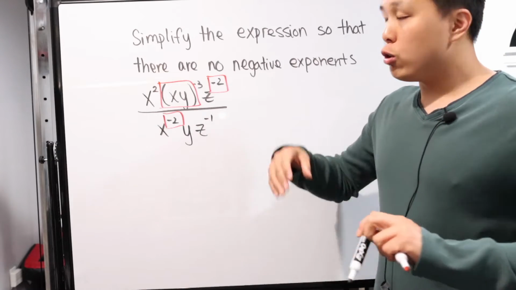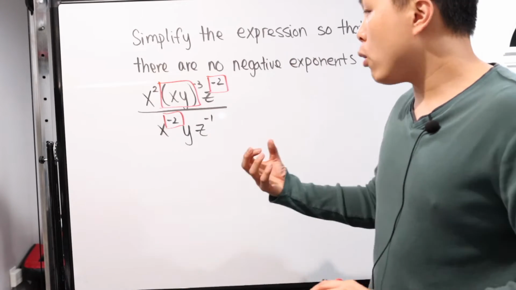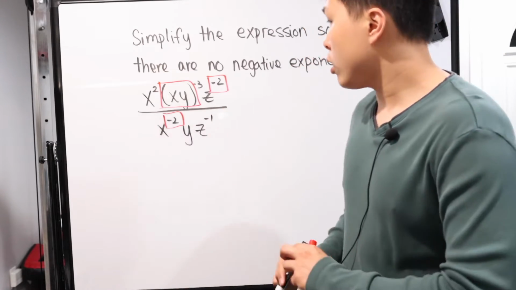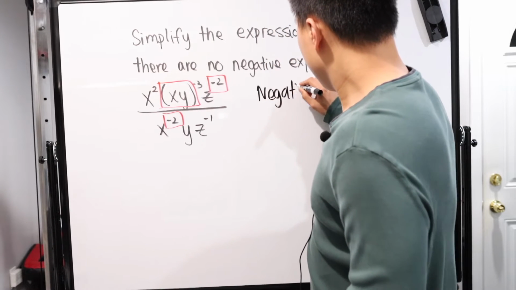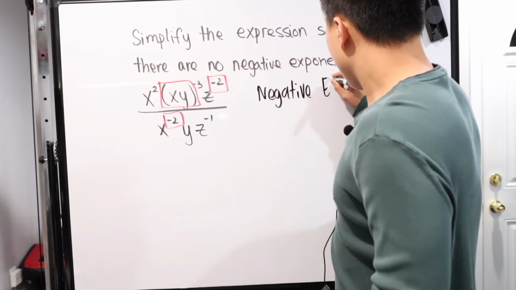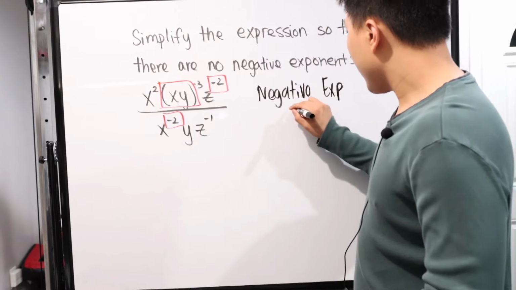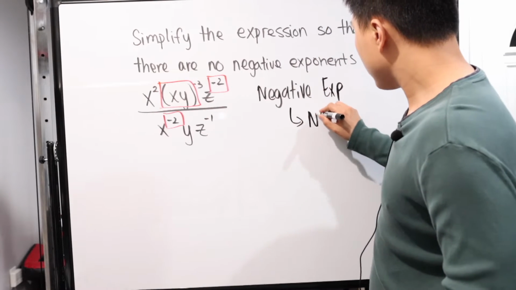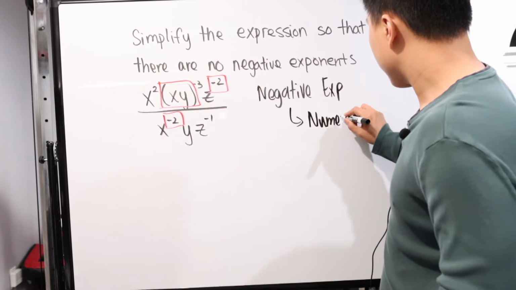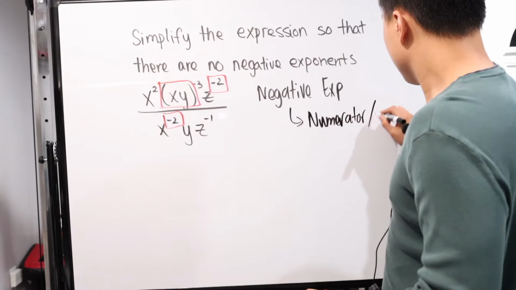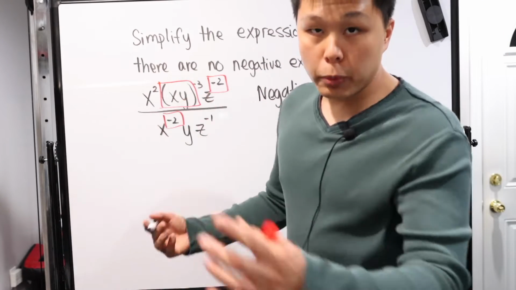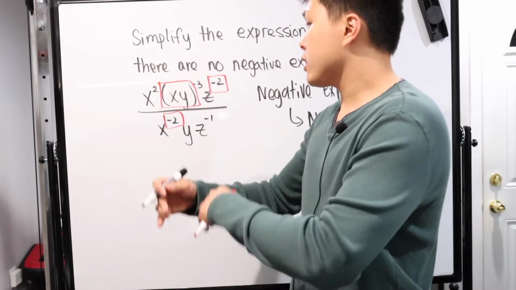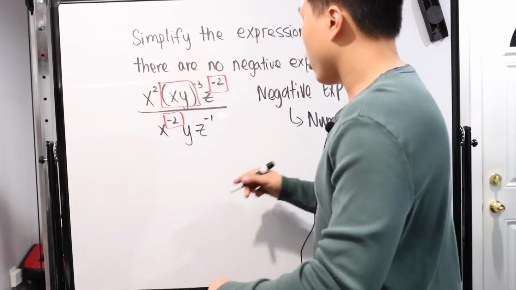We broke it down into more simplistic components or skills that we have to make sure we're strong on, right? Negative exponents. We have to be comfortable with what that means, and we have to be comfortable with what happens if they are in the numerator, that means the top of the fraction, or the denominator, right? We have to be comfortable with distributing exponents, or basically what happens with exponents when there are parentheses.